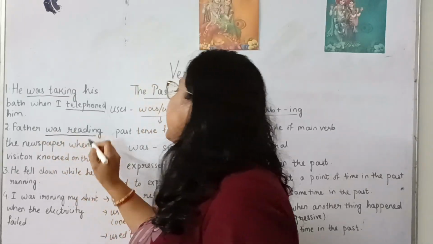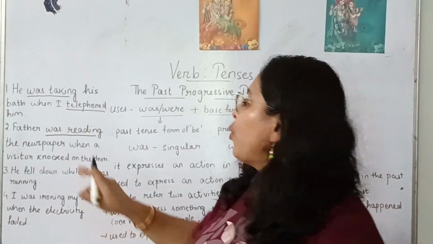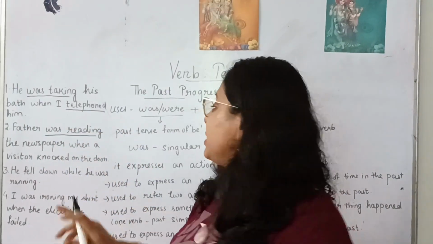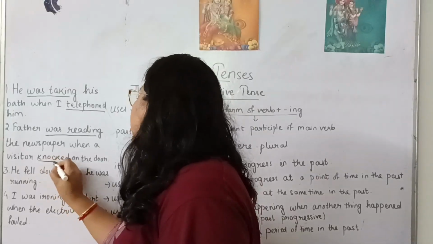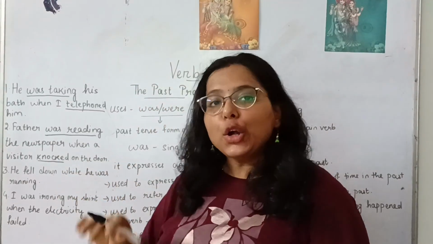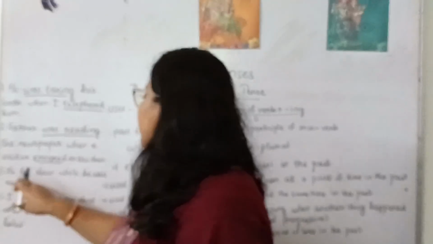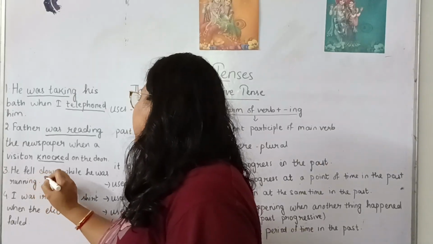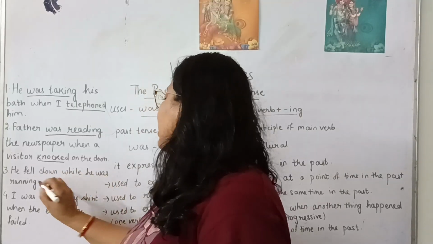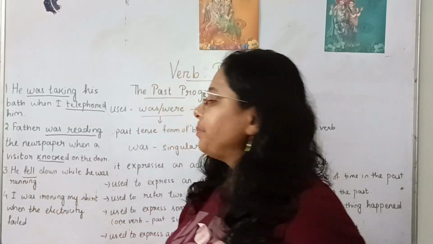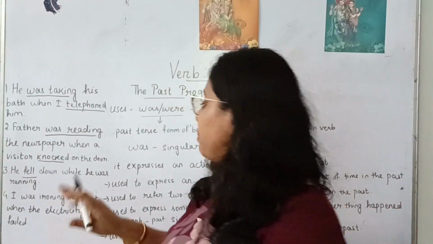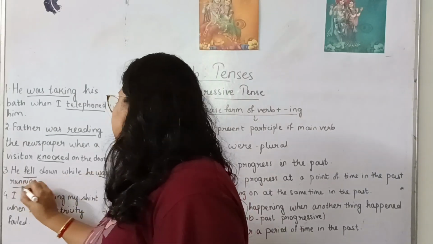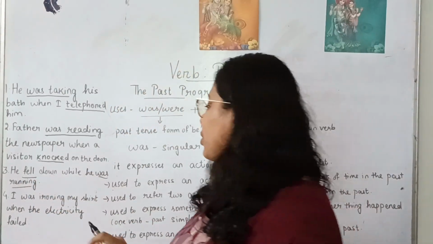Father was reading the newspaper. Was reading is the progressive tense. When the visitor knocked on the door, knocked is the simple past. He fell down while he was running. Fell is the past tense, simple past tense, and was running is the progressive tense, past progressive tense.